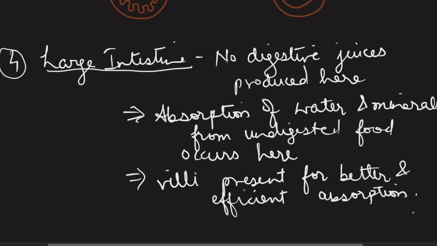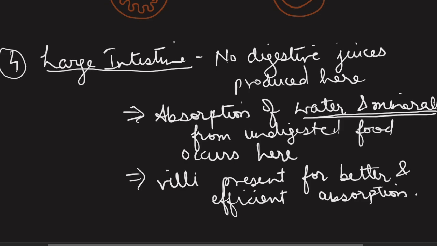As we have already discussed, the complete digestion has already occurred by the time food passes through the small intestine. So the large intestine does not need any digestive juices. Since the large intestine receives all the undigested and unabsorbed food, whatever is left behind will be absorbed in this part. So absorption of water and minerals occurs here.